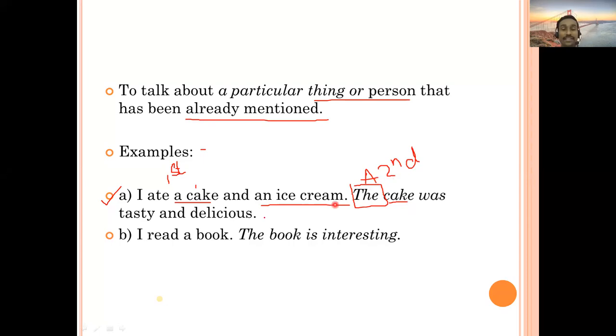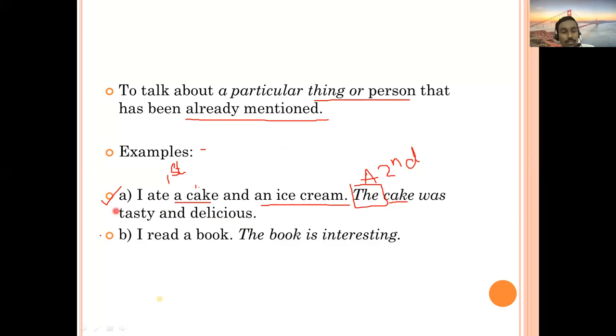But when I say I ate a cake and an ice cream, the cake was delicious, people will understand that I'm talking about the cake which I ate, and that particular cake which I ate was tasty and delicious. So it becomes specific and clear. So if you're going to mention something a second time, or if it is already mentioned, in that case you are going to use the article the. So our sentence is the cake was tasty and delicious.